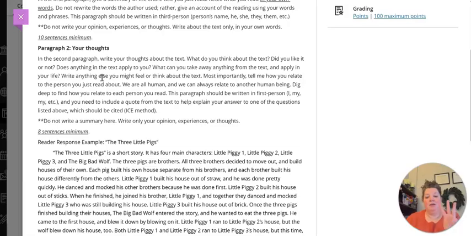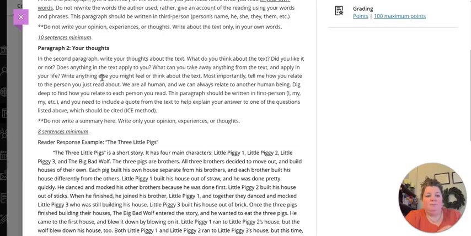Paragraph 2. I'm looking for 3 things in paragraph 2. 1, I want to know if you like the story, why or why not. You will not be graded on whether or not you liked a story. There are some chapters in the book that I'm not real fond of. But whether you like it or whether you don't, make sure you explain to me why you like the chapter or why you don't.